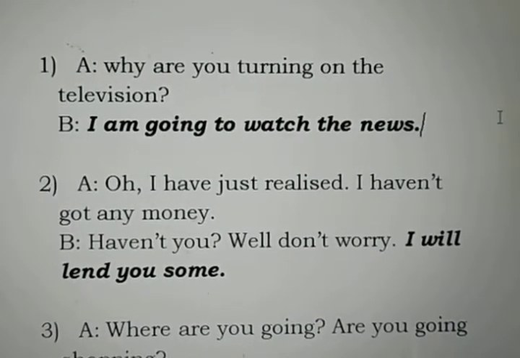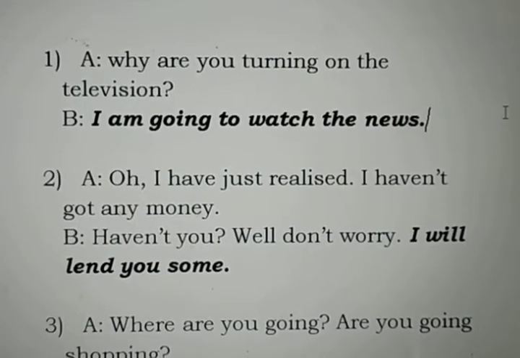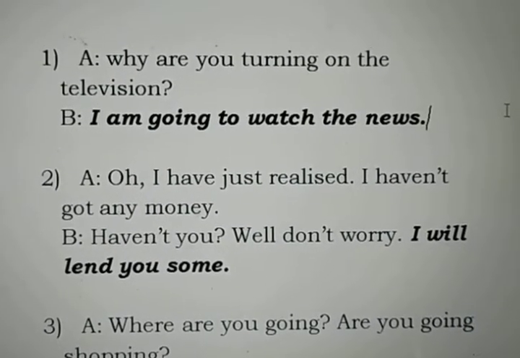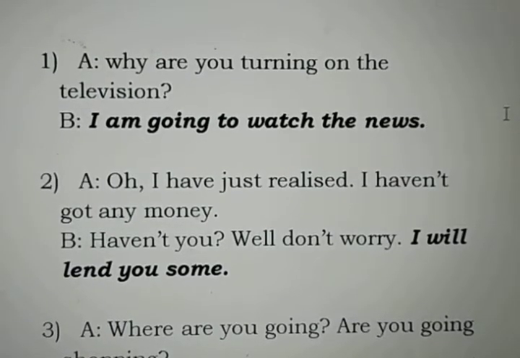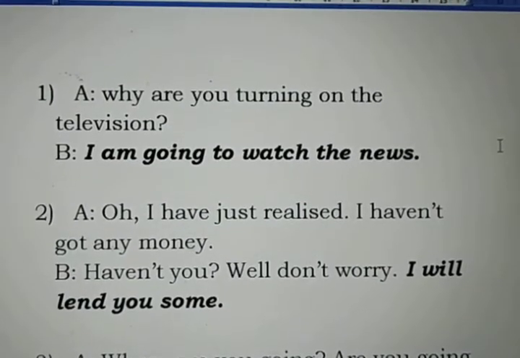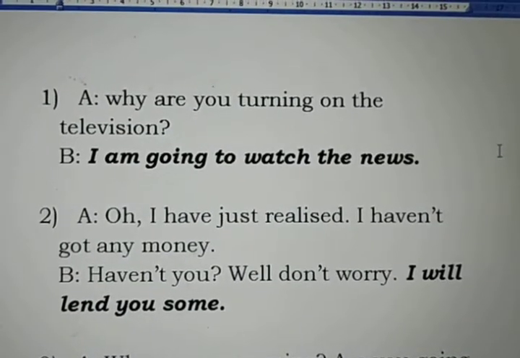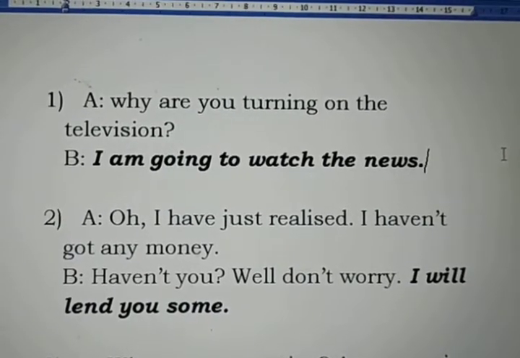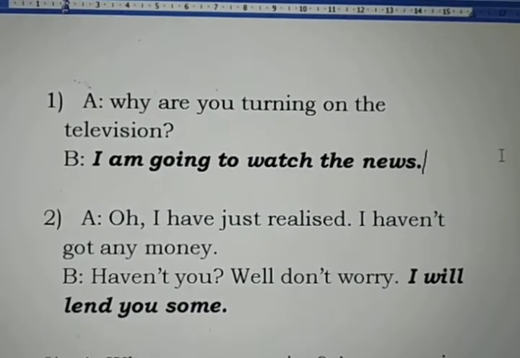So here we have some more examples that will make that topic pretty clear to you. Here A is talking to B. A: Why are you turning on the television? B says, I am going to watch the news. So in the situation, A asks B, why are you turning on the television? So B is saying, I am going to watch the news.